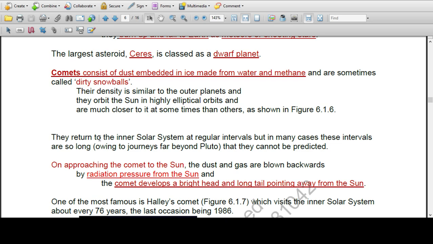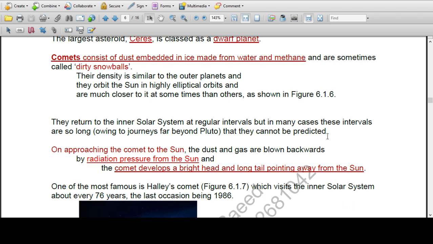They return to the inner solar system at regular intervals, but in many cases these intervals are so long, owing to journeys far beyond Pluto, that they cannot be predicted.